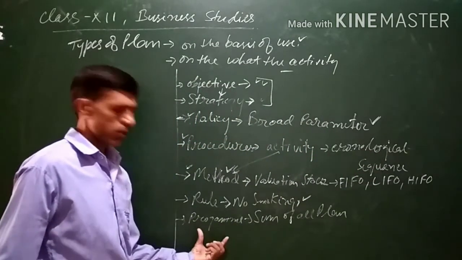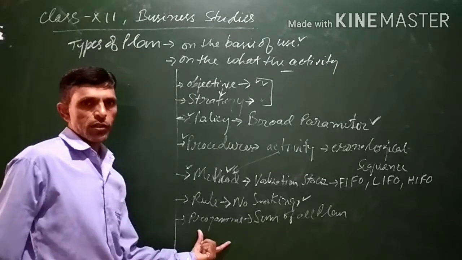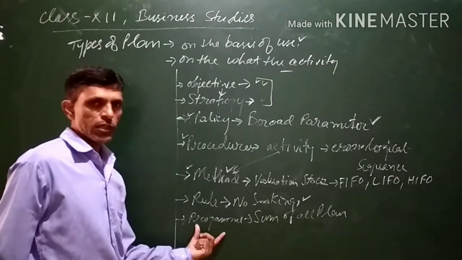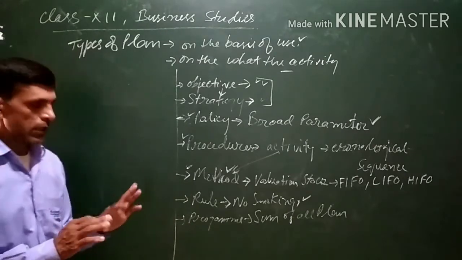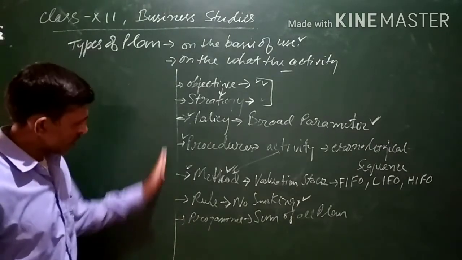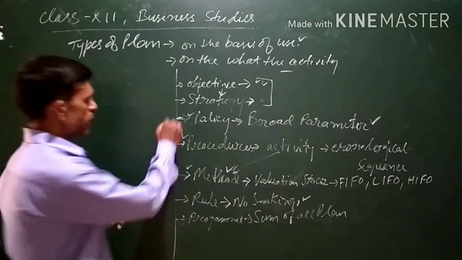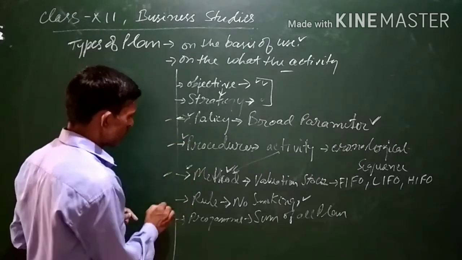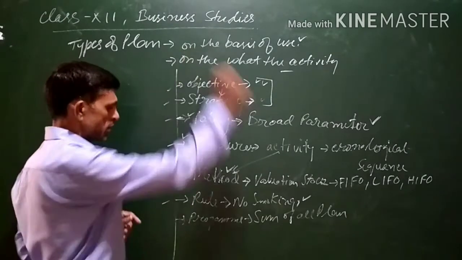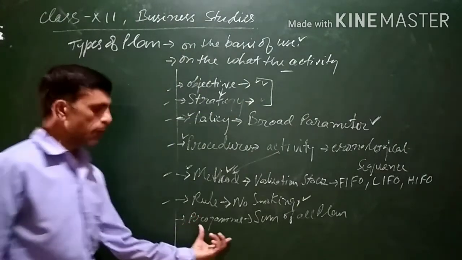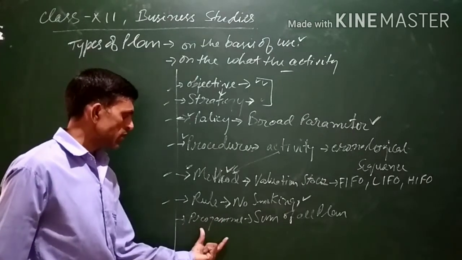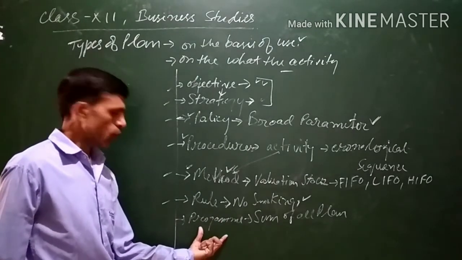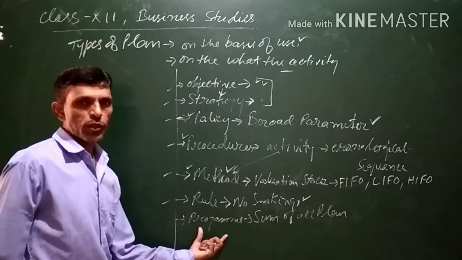In order to organize something, in order to do a program, various plans are prepared. There can be policy, procedure, method, rules, strategy, objective, everything. So the sum total of all the plans is known as a program.